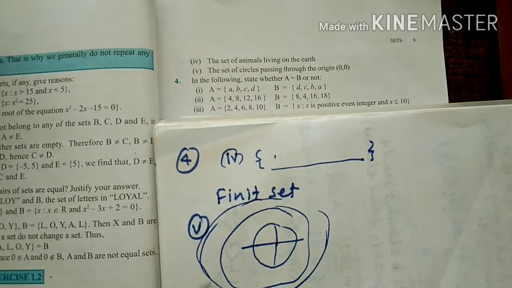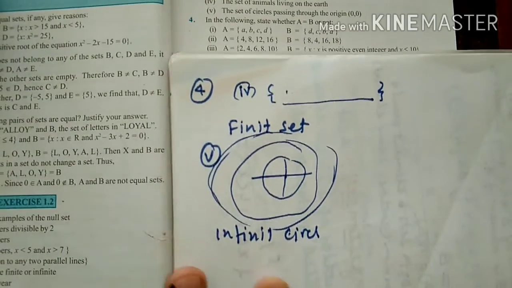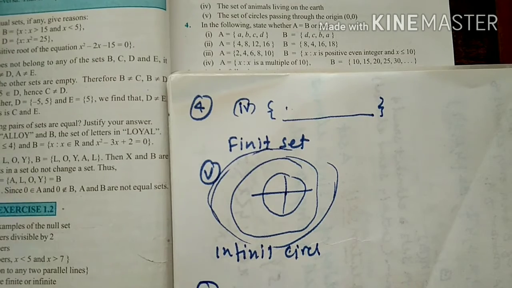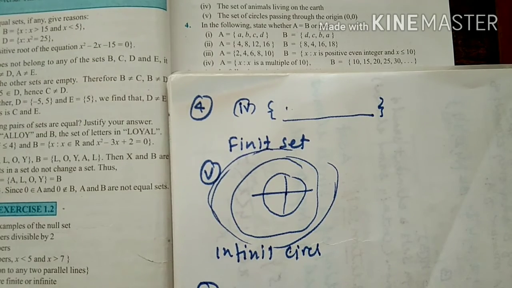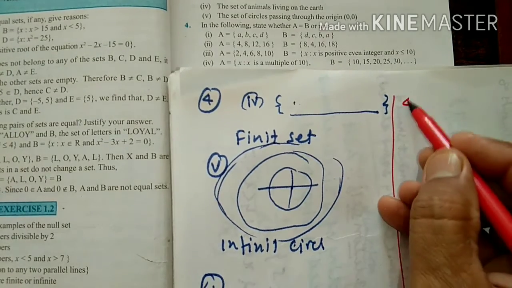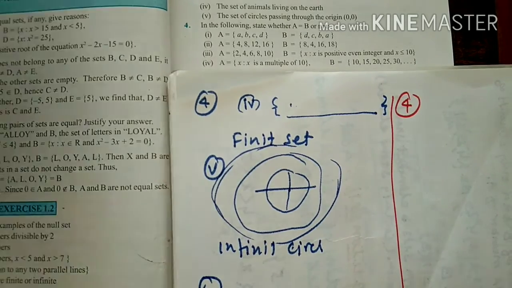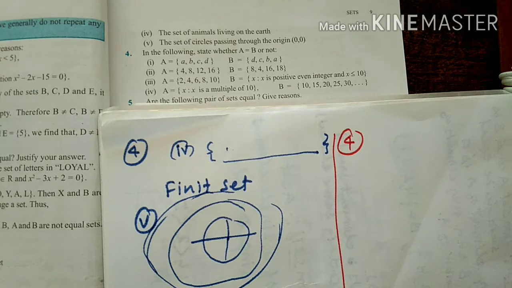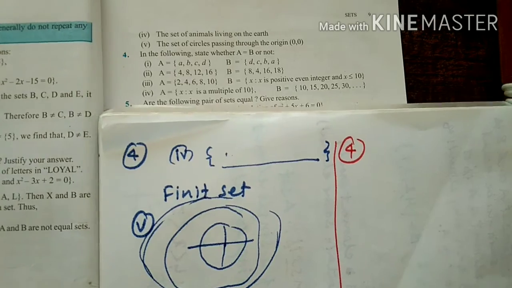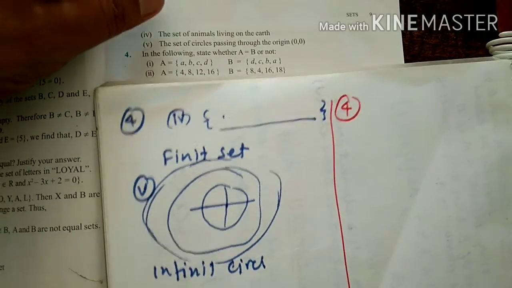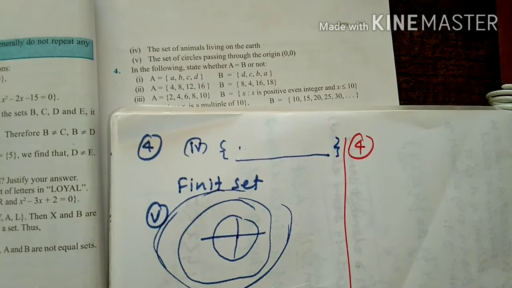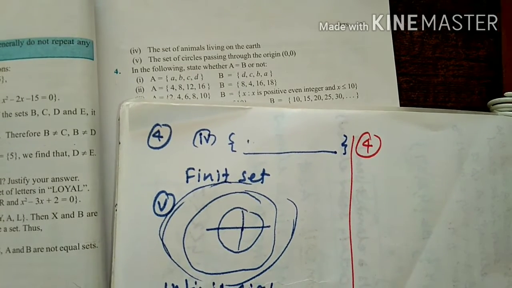Clear? Okay, now we move to the next question, the fourth question. What do we have to find out in the fourth question? In the following sets, whether A is equal to B or not. So we are given some examples, some sets, and we have to find out whether the given sets are equal or not.